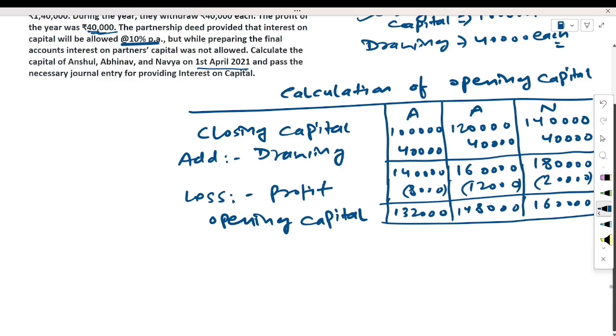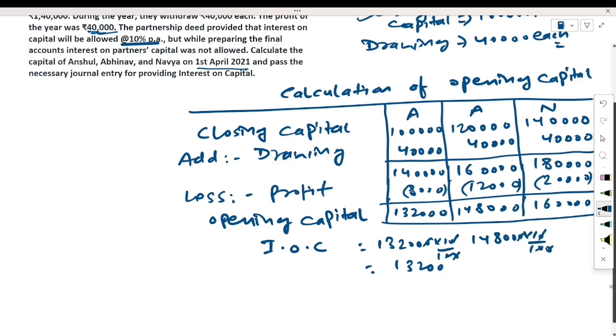So interest on capital will be: 1,32,000 at 10% is 13,200, 1,48,000 at 10% is 14,800, and 1,60,000 at 10% is 16,000. This is the interest on capital.